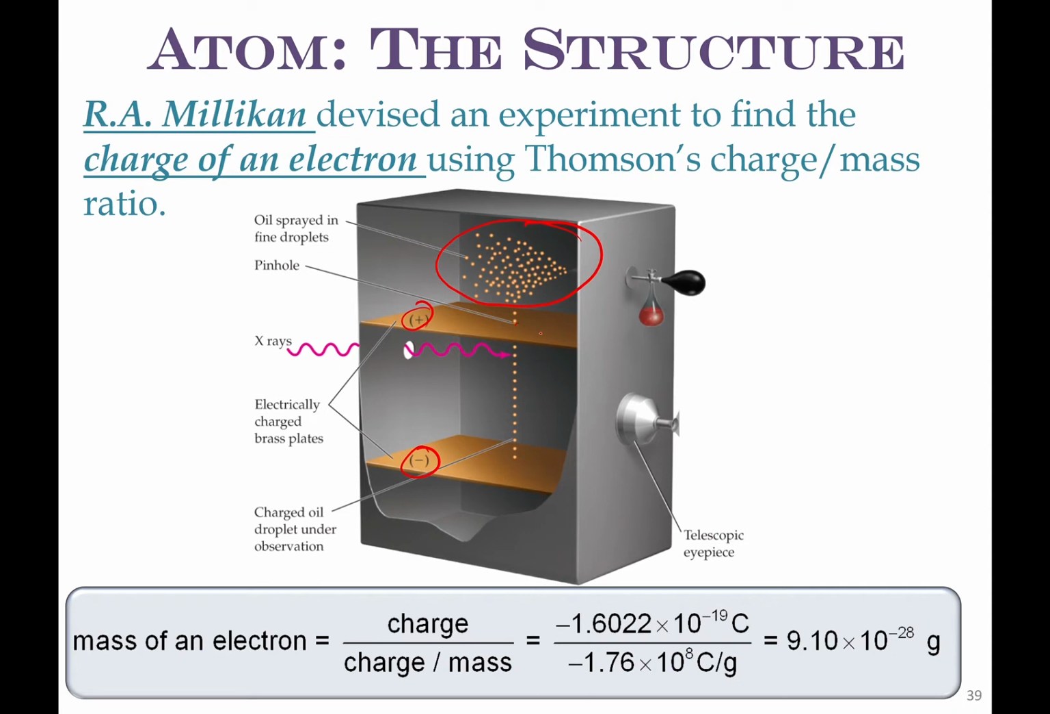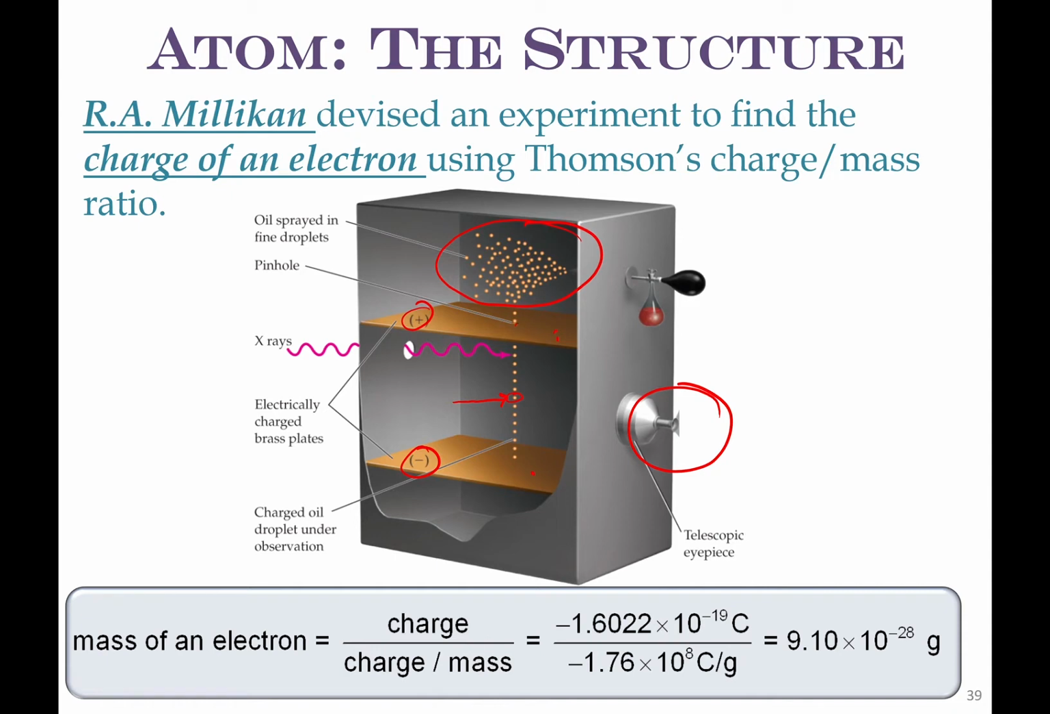Then he varied the voltage across these two plates. He changed it so that one drop would just be suspended between the two plates. And he was able to take a look by using the telescopic eyepiece. So he's able to see what's happening. So this is what's happening here. We've got this one particle that's just floating there in between these two plates.